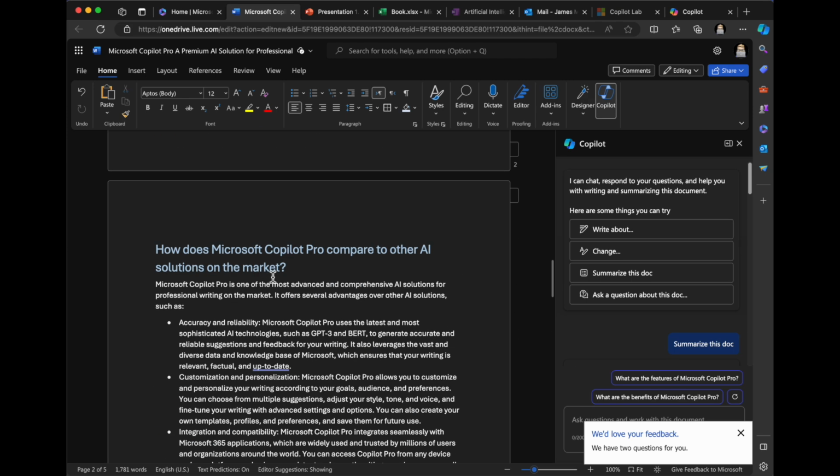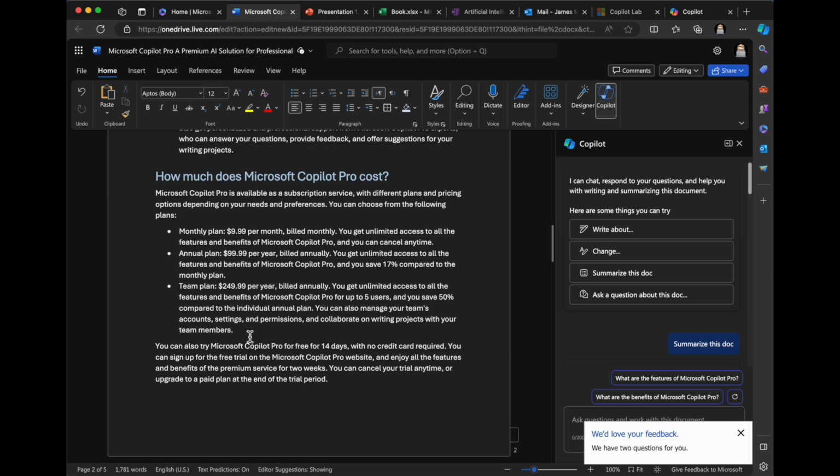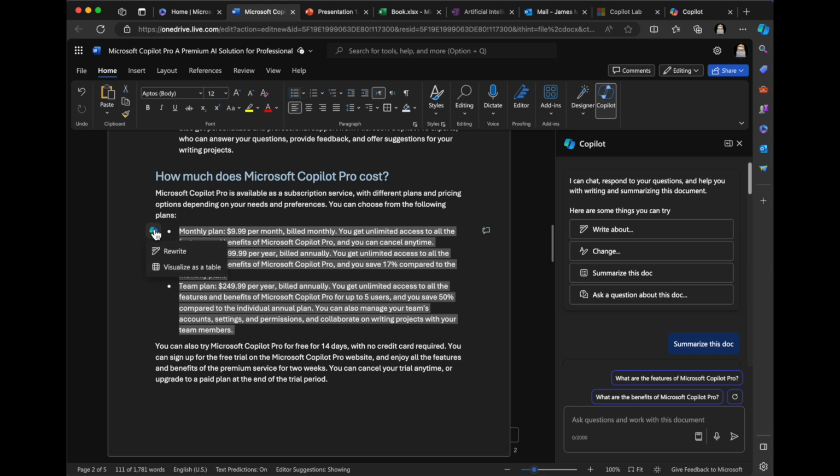So even though this information here is incorrect, there is a comment. What I'm going to do is click visualize as a table and see if this can convert this pricing section into a table. This is incorrect information, because it is $20 per month.